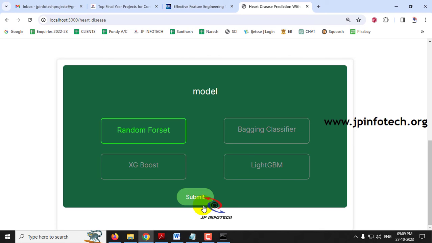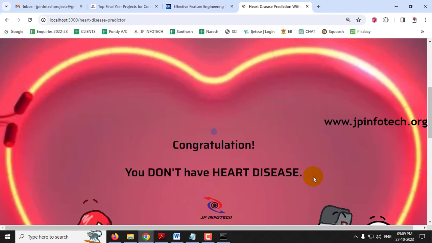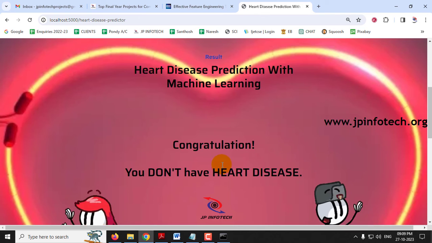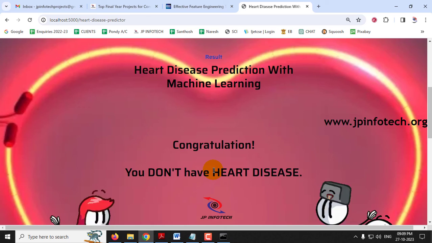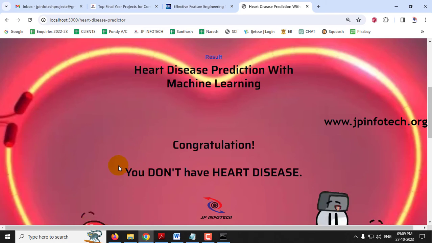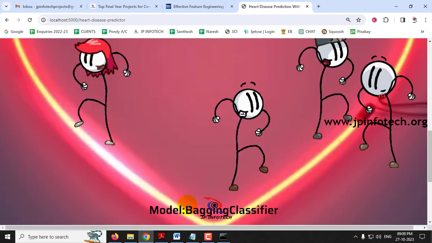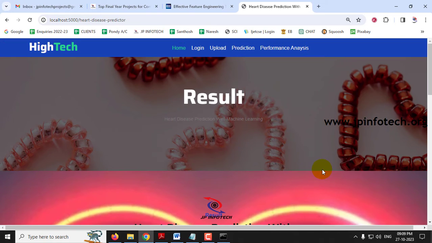And this time I'll go for the bagging classifier and click submit. Now you can see for this case the patient does not have heart disease and the model that we are using is the bagging classifier.